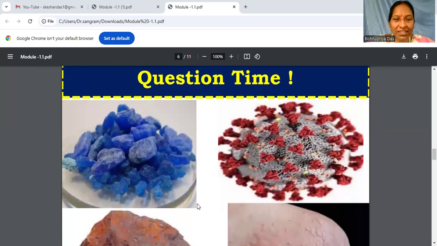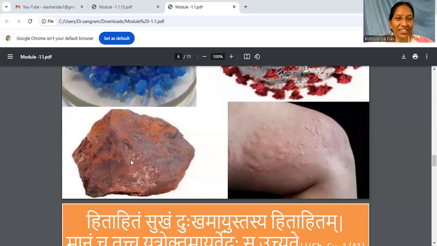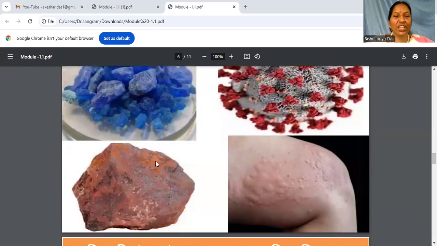And coming to some other questions. Say, here is the virus as we discussed. It is beyond the living concept. Beyond meaning, in the sense they are non-living, but they can do some living activity once a host is provided to them. So here is the copper sulfate, non-living. Here is the red hematite, non-living. Still one thing to say here, that all such non-living things are used in our medicines after doing their sendriyatva.